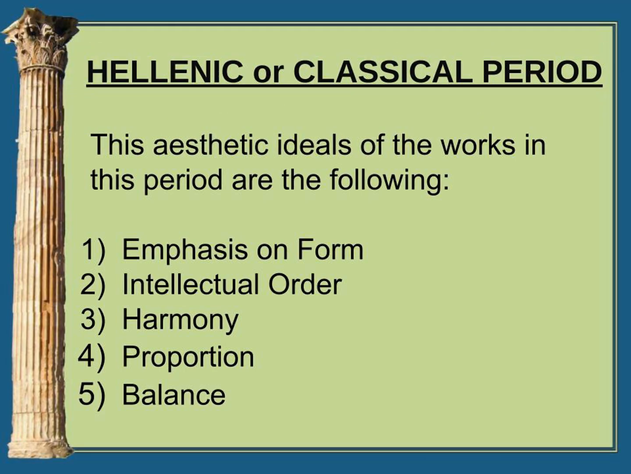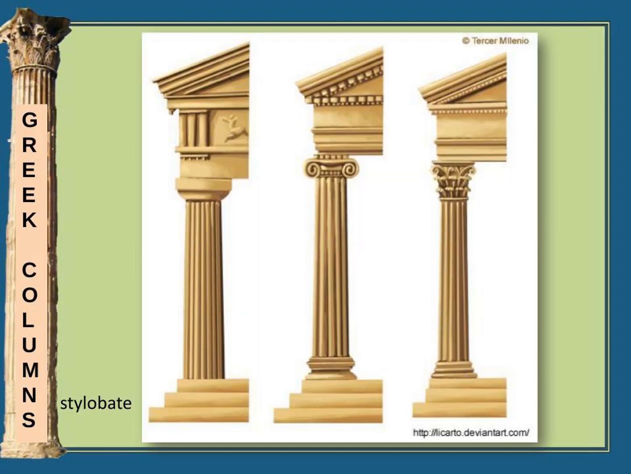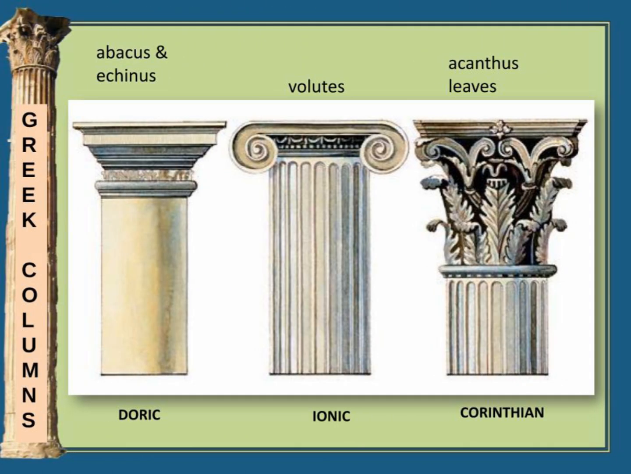These aesthetic ideals are most visible in Greek architecture, particularly in their columns, which rest upon a foundation known as the stylobate. The Greeks developed three distinct architectural orders. The Doric order is simple and sturdy, capped by an abacus and echinus. The Ionic order is more slender and elegant, recognizable by its scroll-like capitals called volutes. Finally, the Corinthian order is highly decorative, featuring intricate capitals carved to look like stylized acanthus leaves.